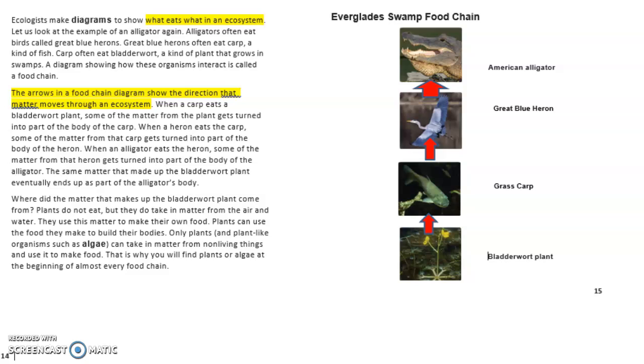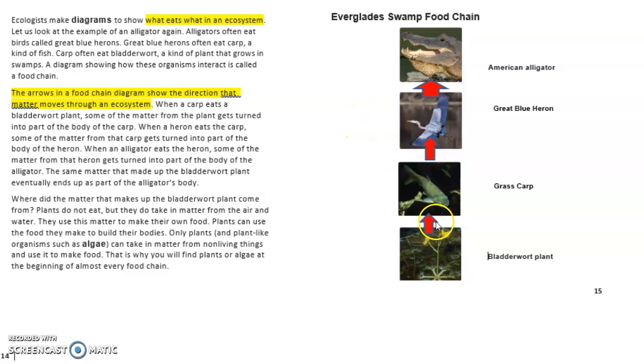Let's look at the example of the alligator again. Alligators often eat birds called gray blue herons. Gray blue herons often eat carp, a kind of fish. Carp often eat bladderwort, a kind of plant that grows in swamps. A diagram showing how these organisms interact is called a food chain. If you look to the side on page 15, you have an example of that food chain.